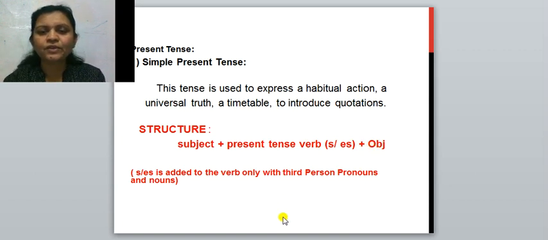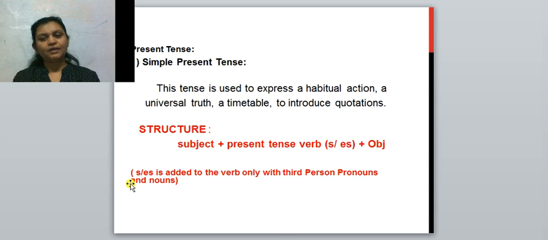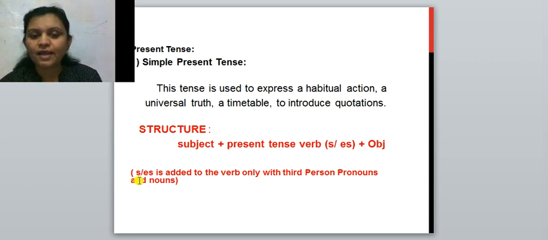Here I have written a rule in the bracket. It's very important, and this rule we have to follow only for the simple present tense. What is said in that rule? S or es is added to the verb only with third person pronouns and nouns.